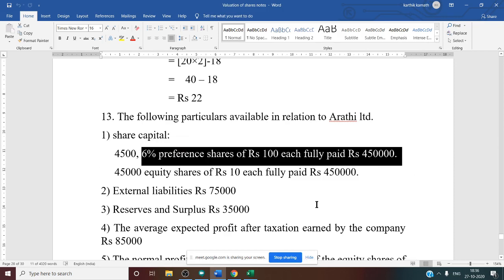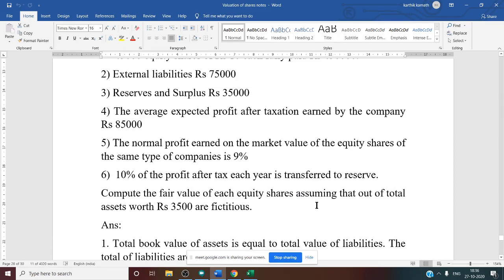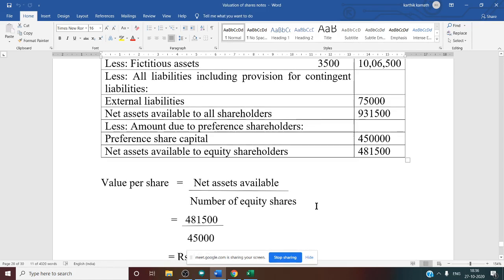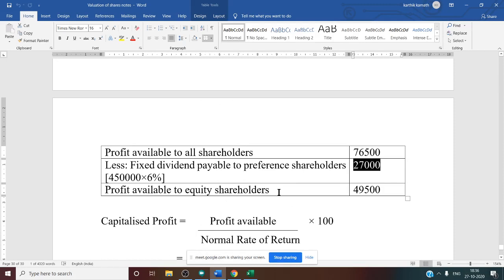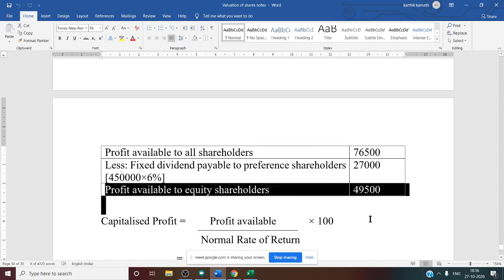Here our dividend amount is 27,000. So after deducting the dividend amount from profit available to all shareholders, the final answer, profit available to equity shareholders under market value or yield method, is 49,500. Yes, now we got the answer as per the format.